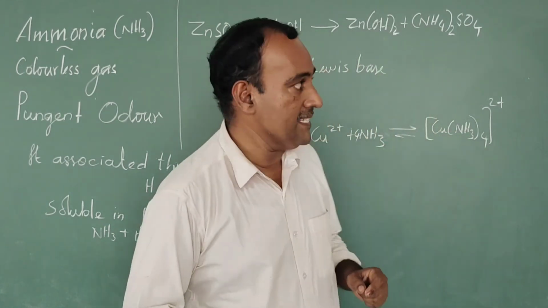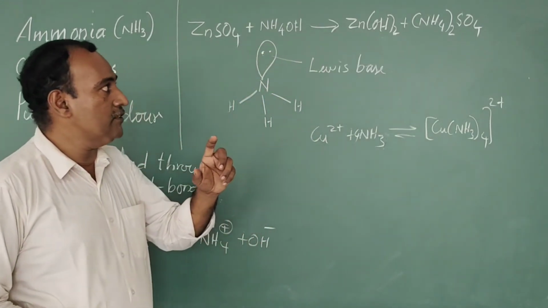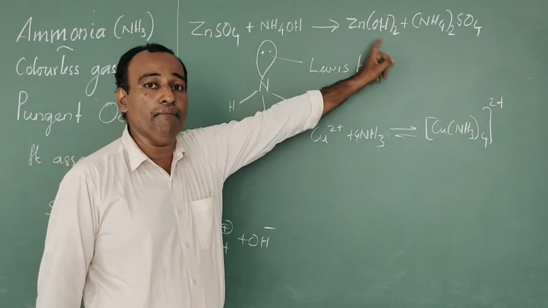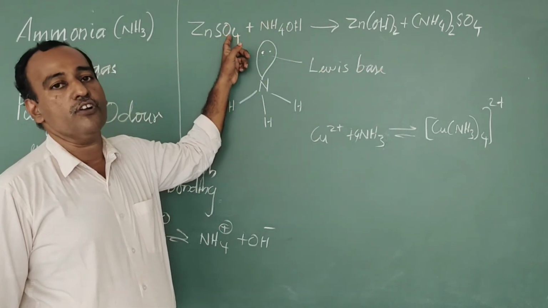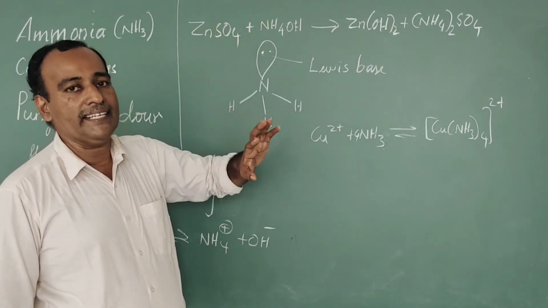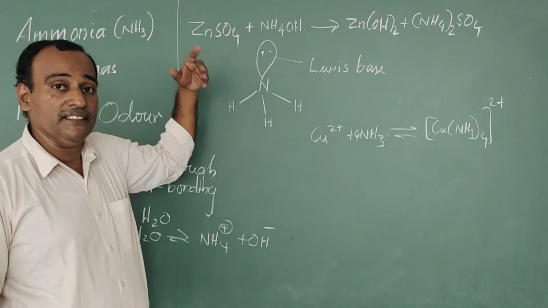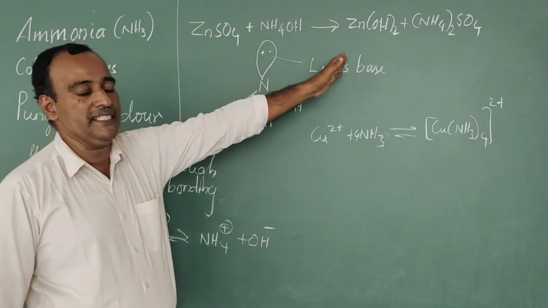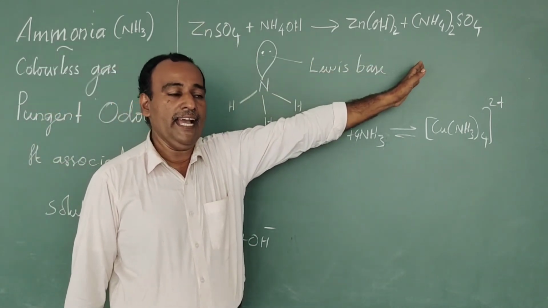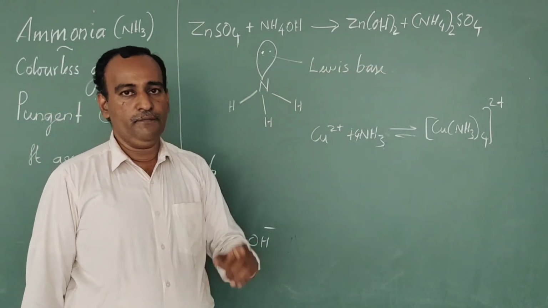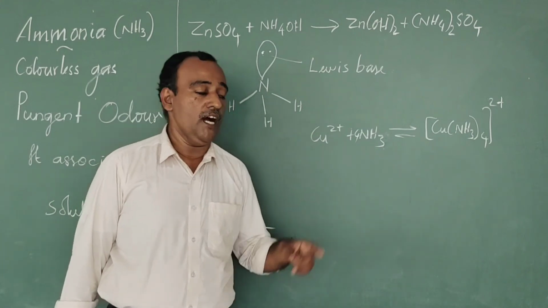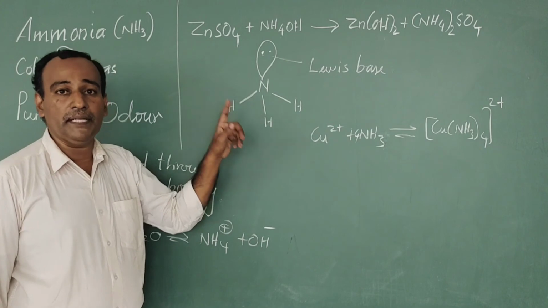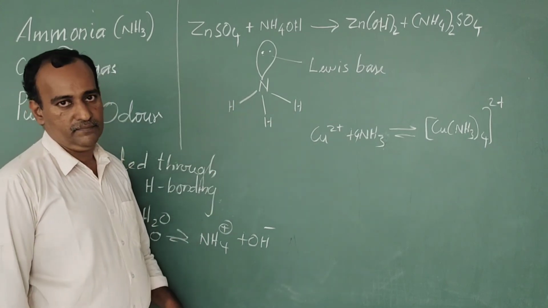Since it is basic, it has the ability to precipitate hydroxides of many metals from their salt solutions. When ammonia reacts with many metal salts, it precipitates the corresponding hydroxide. The ammonia molecule has a trigonal pyramidal structure.